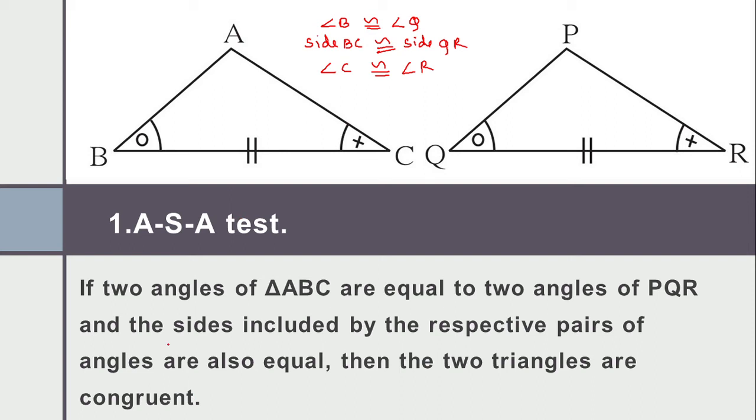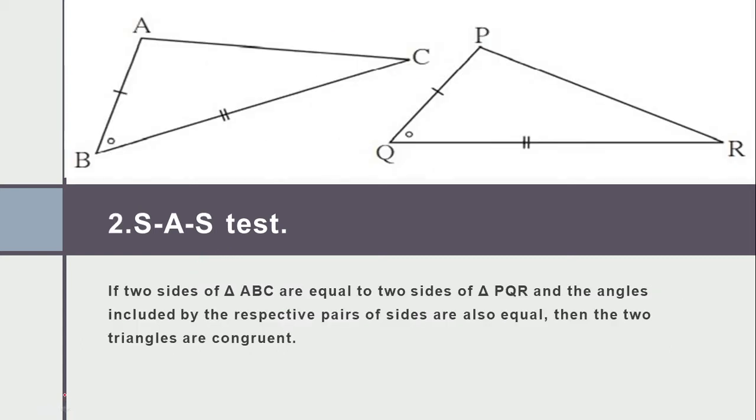They are congruent by the ASA test. Two angles are congruent and the side in between them is congruent, so it is the ASA test. Again I repeat, out of the six parameters of two triangles, even if three are the same, we can go ahead.